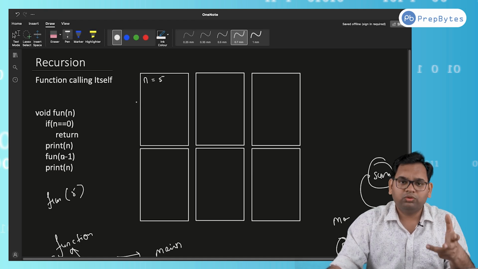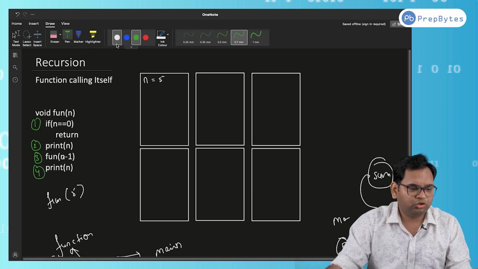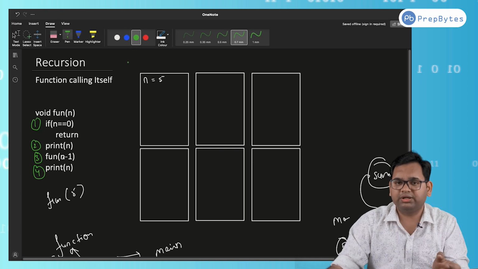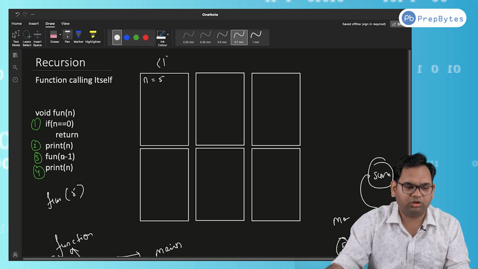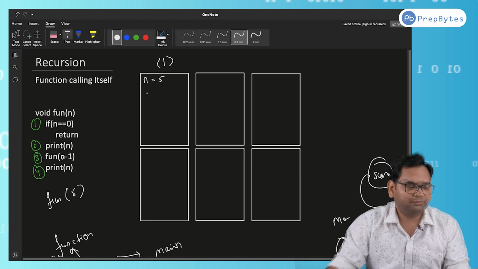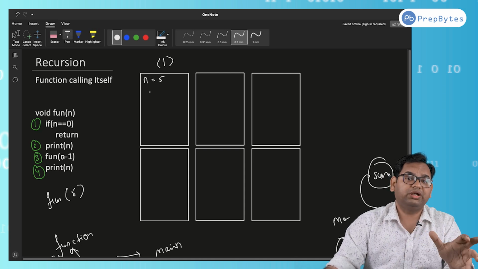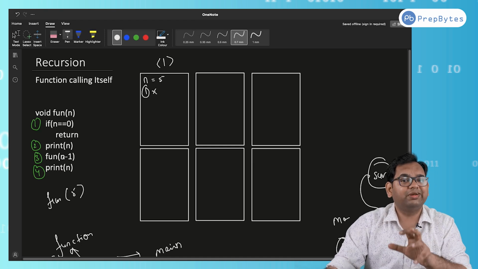Now step by step, let's try to solve this. This is the first line, this is the second line, this is the third line, and this is the fourth line. In the first line, if n equal to 0 return. What is the value of n in this function call? Let's say this is the first function call. In the first function call, the value of n is nothing but 5. Will the first line get executed, that if n equal to 0 return? Obviously no, because n equal to 0 is false.